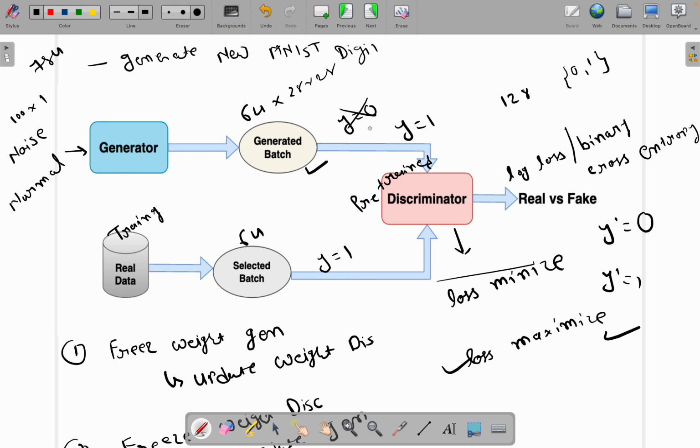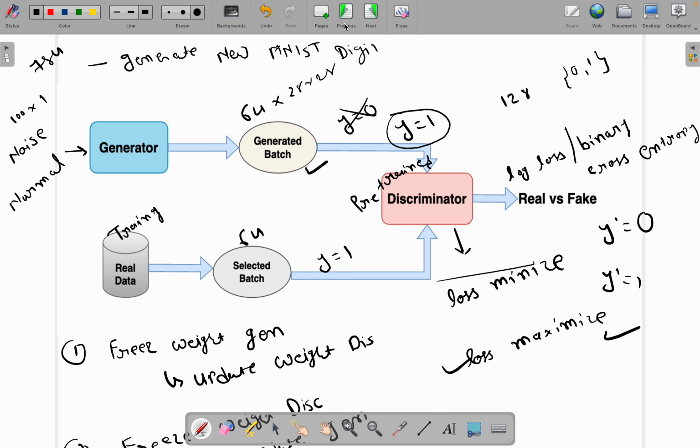So while we train the generator, we will provide y is equal to 1 and discriminator will try to predict y is equal to 0 if they are not similar, and otherwise if it predicts y is equal to 1, that means generator is doing a good job, right? So this is the alternate training procedure of generative adversarial network, right?